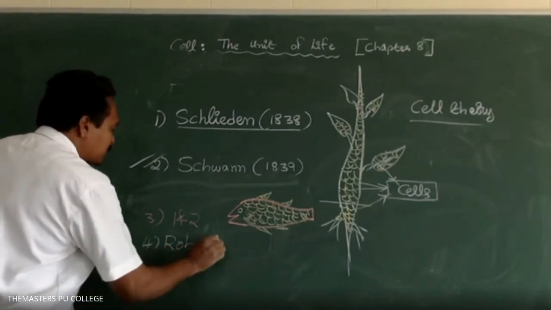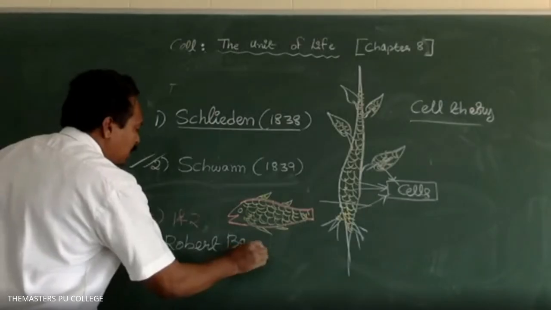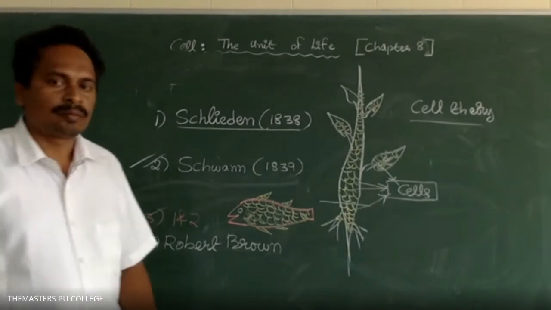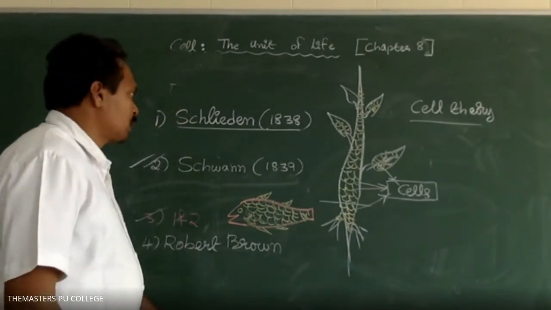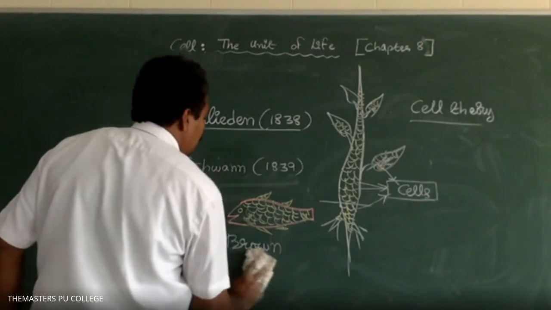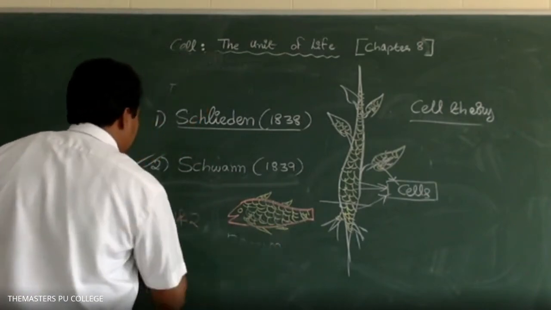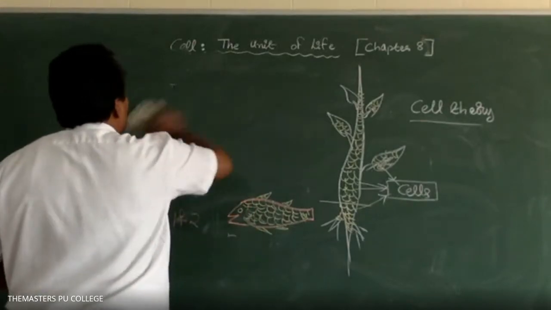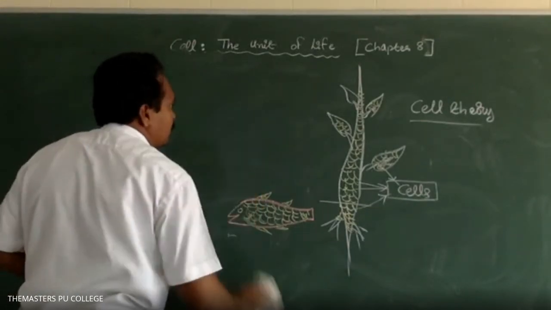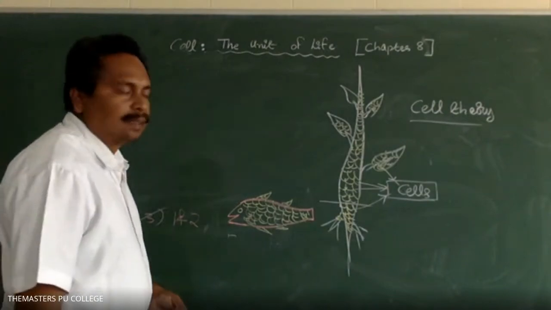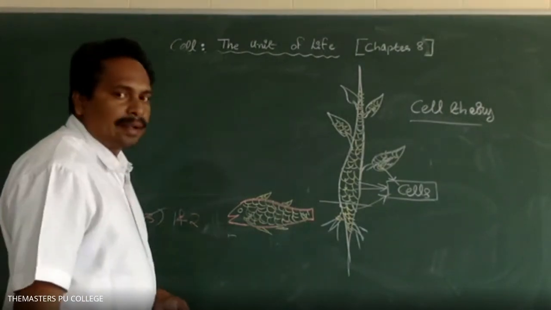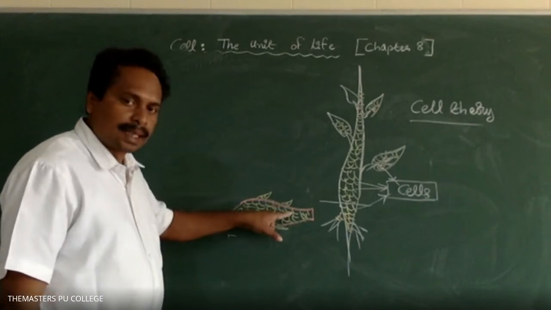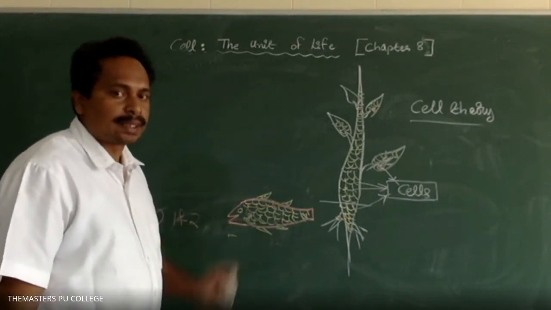What is the answer? Option 3, 1 and 2. Very good, option 3 is the correct answer. According to the cell theory, organisms are made up of cells and the products of cells.